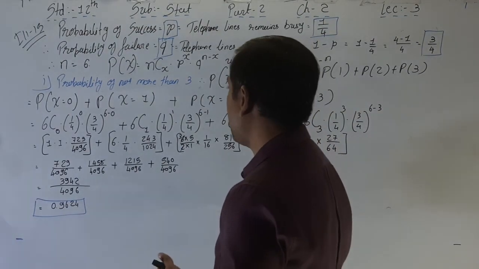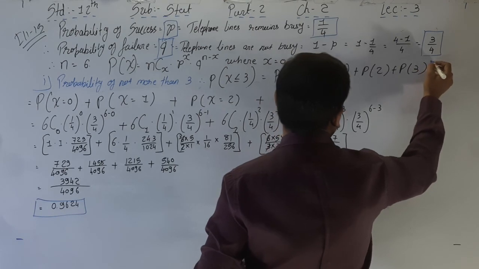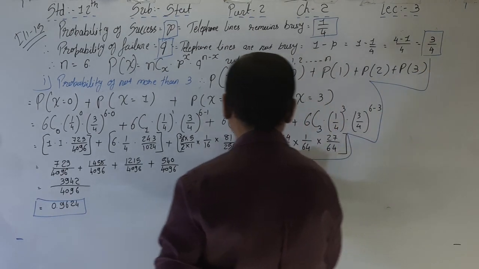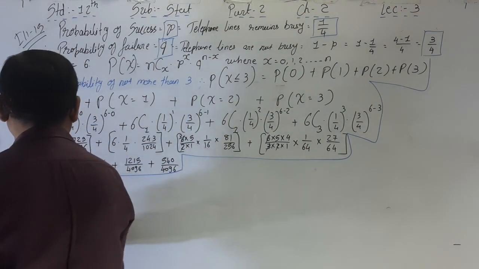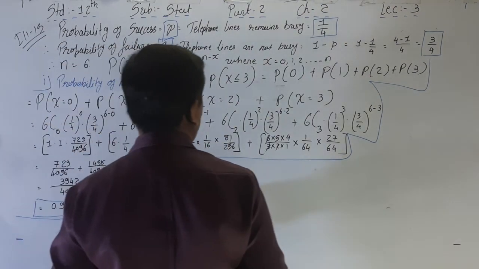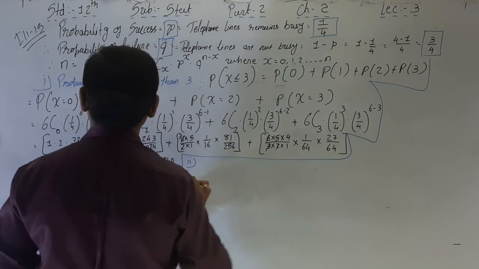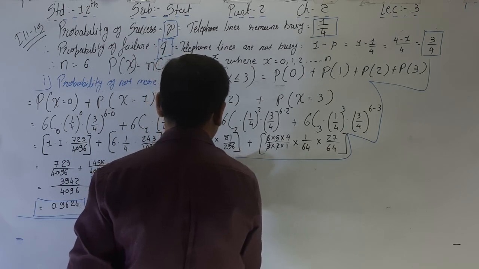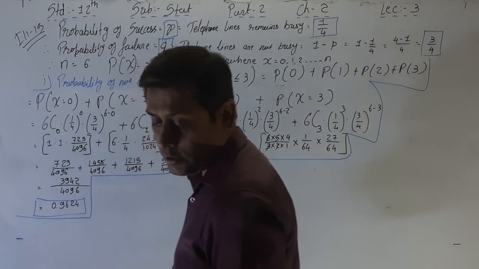See the second part here. I am writing out the second part. Probability of at least 3.